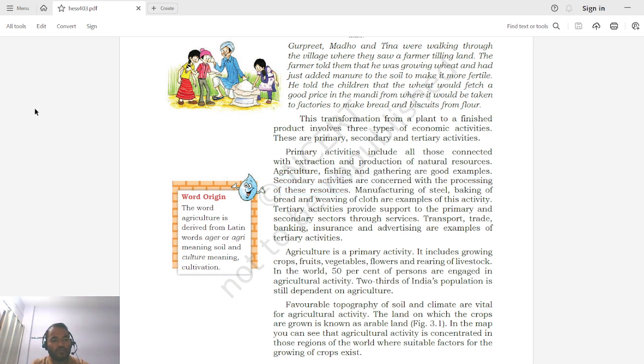Okay, so secondary activities are concerned with processing of these primary products, you can say. Manufacturing of steel, baking of breads and weaving of clothes are examples of these activities.